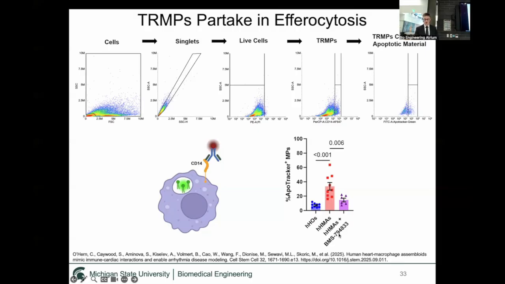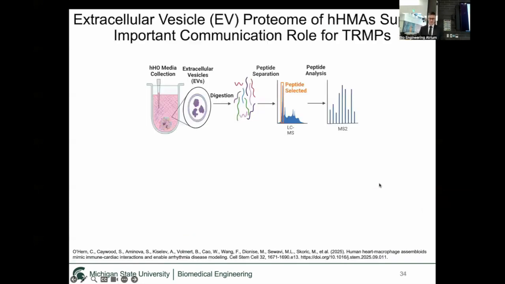And we quantified the amount of these Apotracker-positive macrophages in assembloids, organoids, and also the assembloids with an efferocytosis inhibitor. And we noticed when we added the efferocytosis inhibitor, we saw a reduction in the amount of macrophages that contain this Apotracker Green dye, indicating we were in fact inhibiting efferocytosis and showing that the macrophages participate in efferocytosis, given the persistence of the Apotracker Green-positive macrophages in the assembloids.